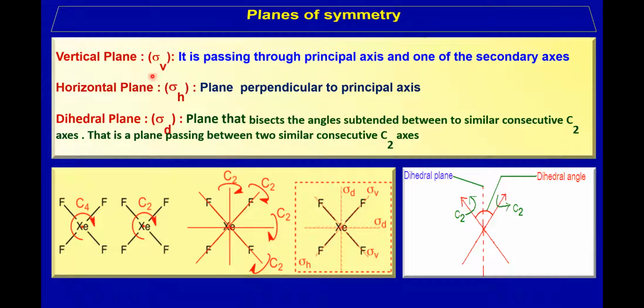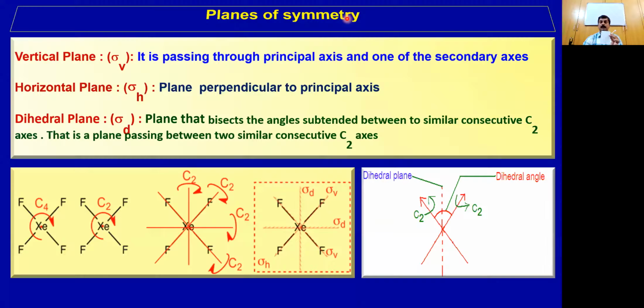If you go into detail, planes could be of 3 types: vertical plane, horizontal plane, then dihedral plane. The plane that passes through the principal axis is called a vertical plane. The plane that is perpendicular to the principal axis is called a horizontal plane. The plane that lies between two successive C2 axes is called a dihedral plane.